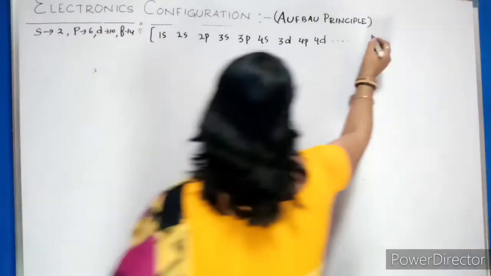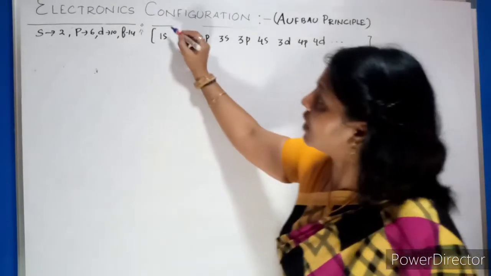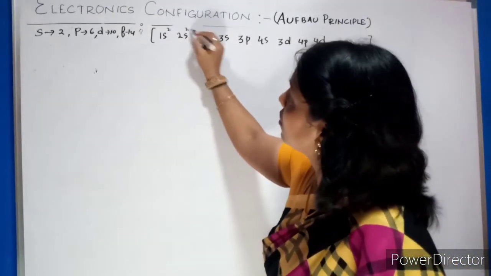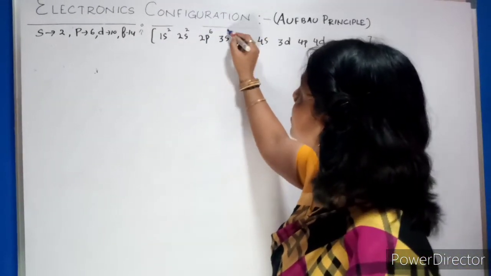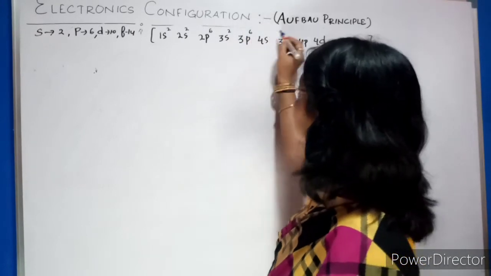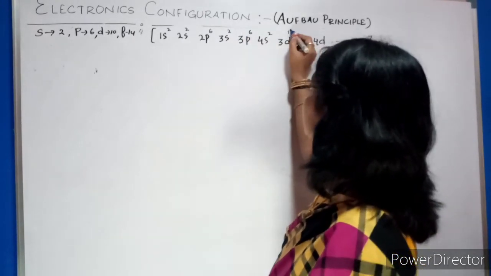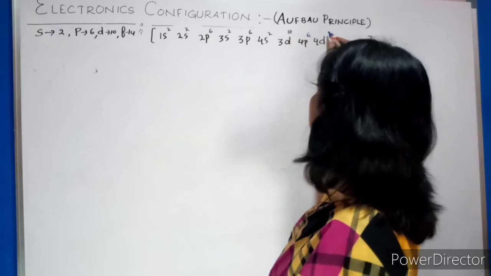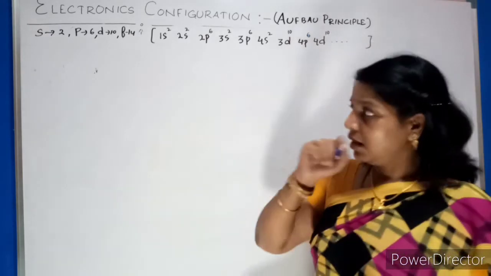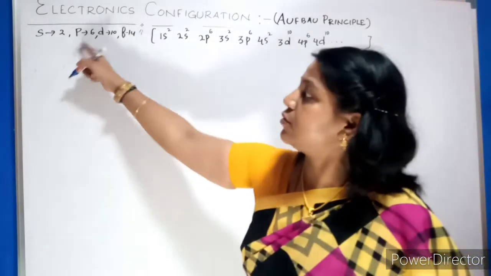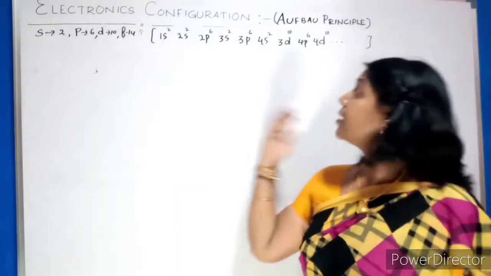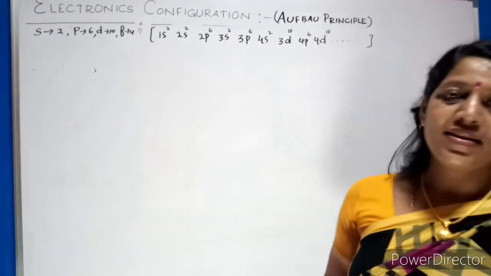This is your capacity. Now according to that you can arrange it: 1s2, 2s2, 2p6, 3s2, 3p6, 4s2, 3d10, 4p6, 4d10. Clear? Because this is your capacity, 2, 6, 10, 14, according to that only you are arranging.